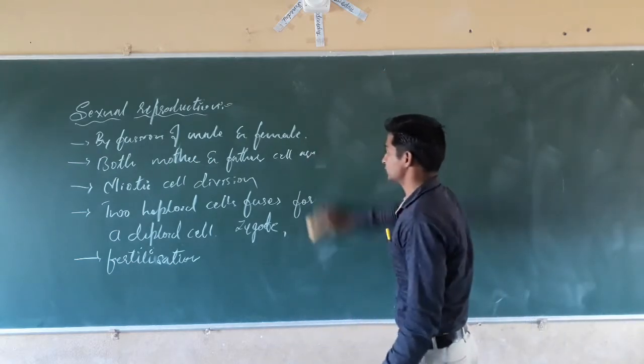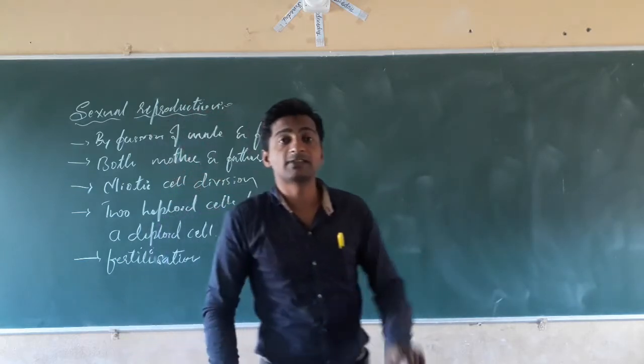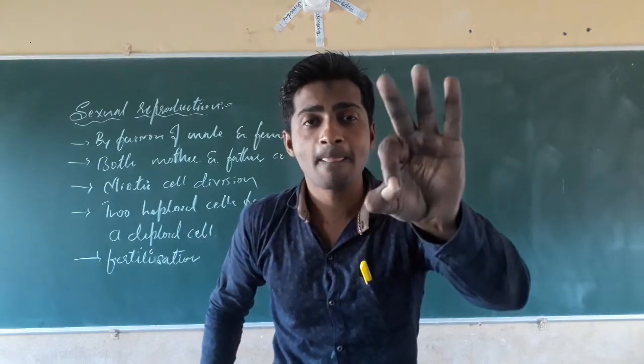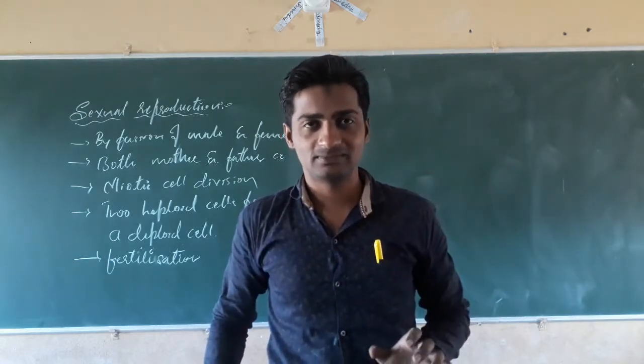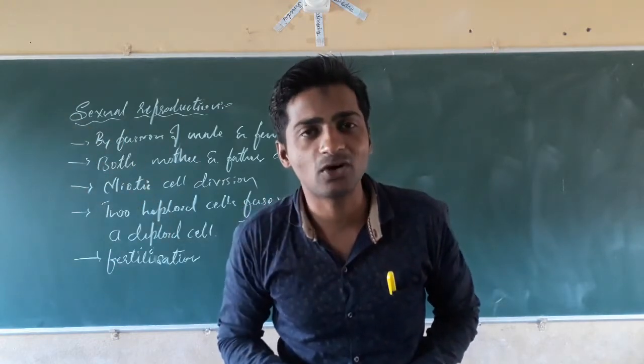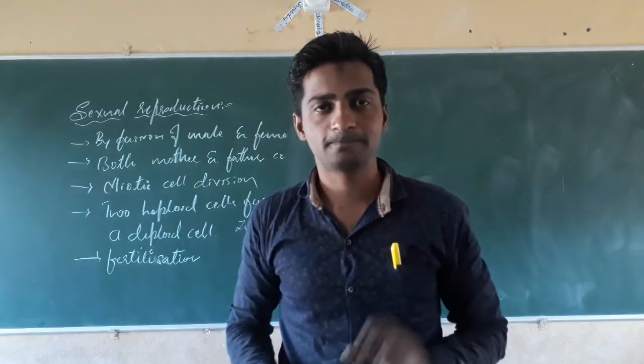See what happens, dear students? Sexual reproduction is going on in the flower. That's why we are calling the flower the reproductive part.